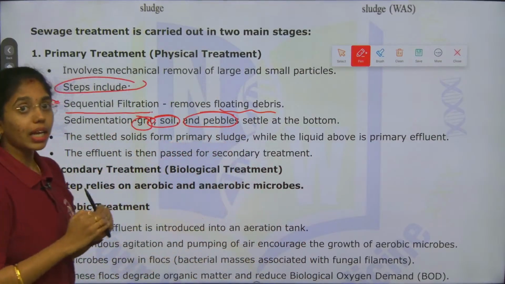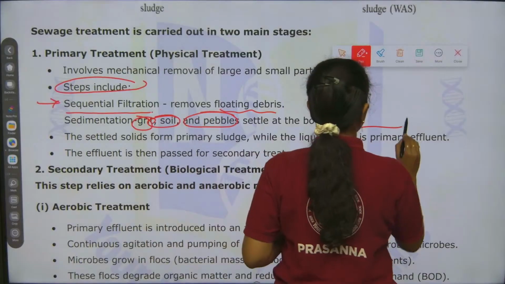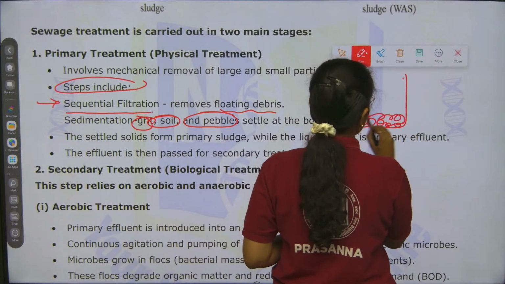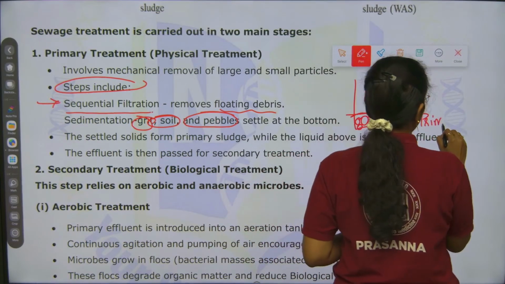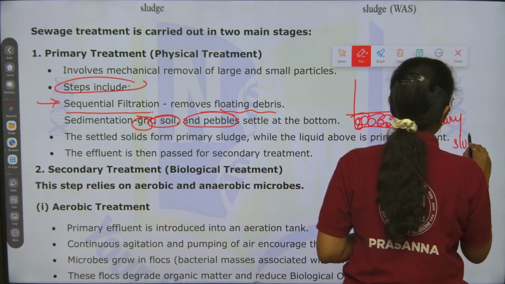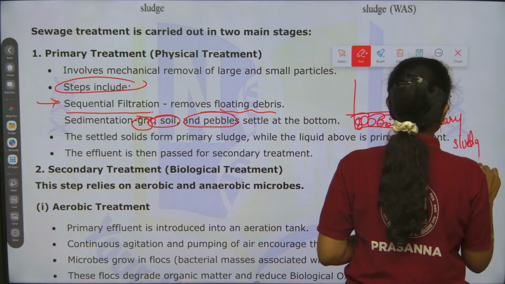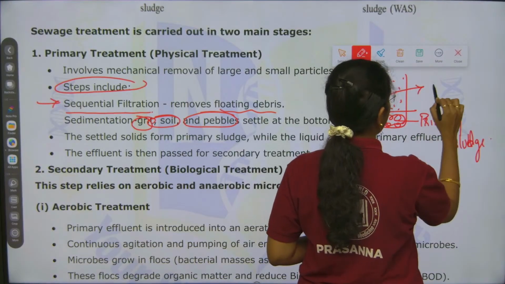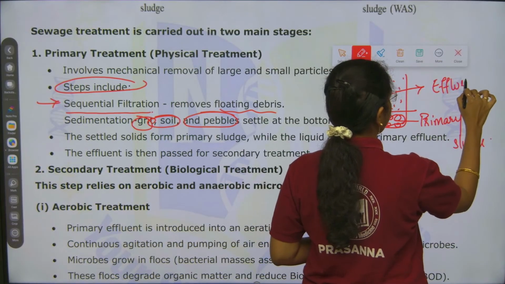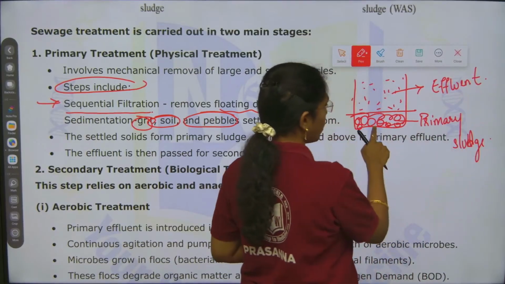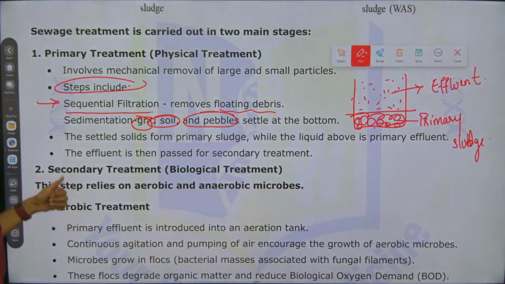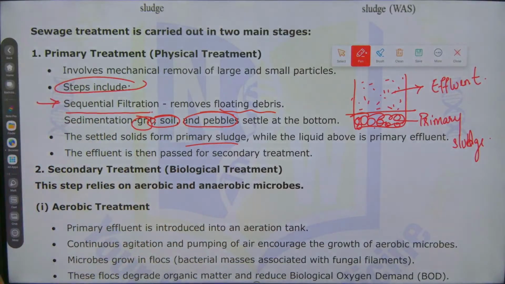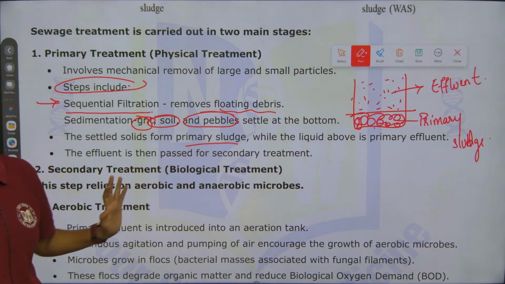Now, in this sedimentation tank, the dirt which is settled at the bottom is addressed as primary sludge, and the water above this sludge is called what? Effluent, primary effluent. This is primary sludge and this is primary effluent. The settled solids form primary sludge, while the liquid above is the primary effluent. The effluent is then passed for secondary treatment.